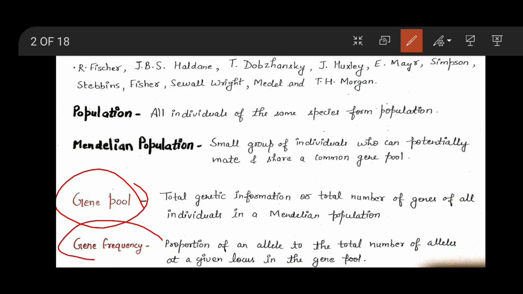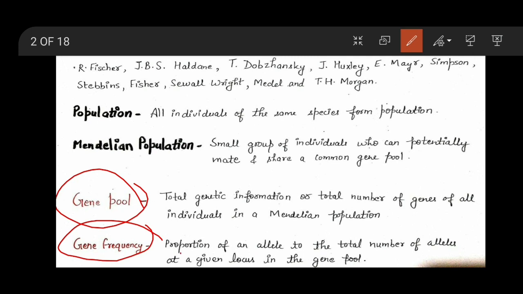Next is our gene frequency. Now a number of genes are there in a gene pool, but what is their frequency? If I have to calculate any gene frequency, how should I calculate, or what does it mean? Gene frequency means how many times a particular gene is present in a gene pool.